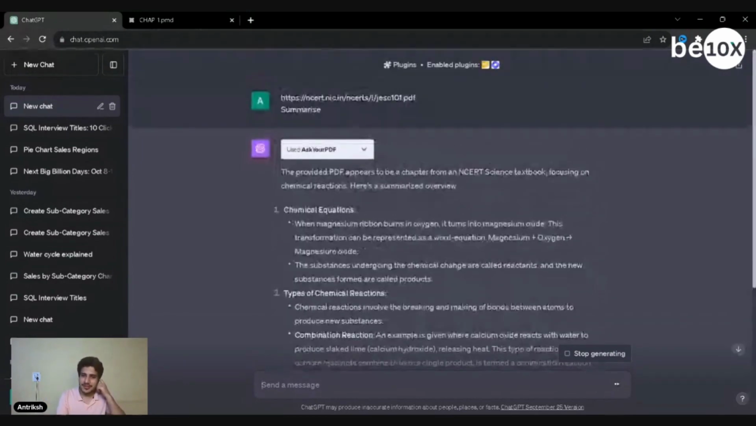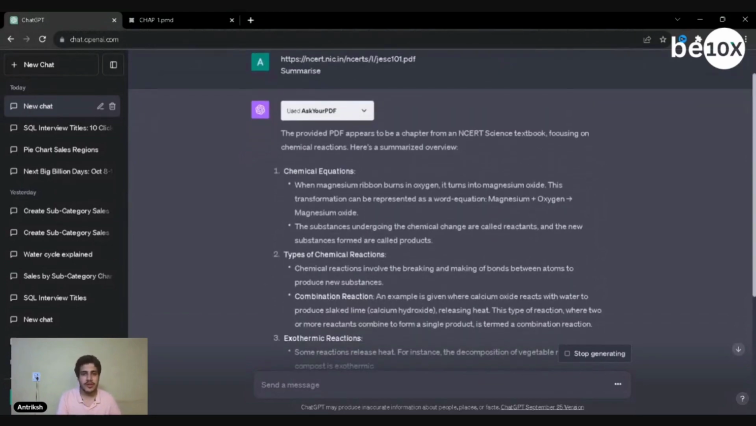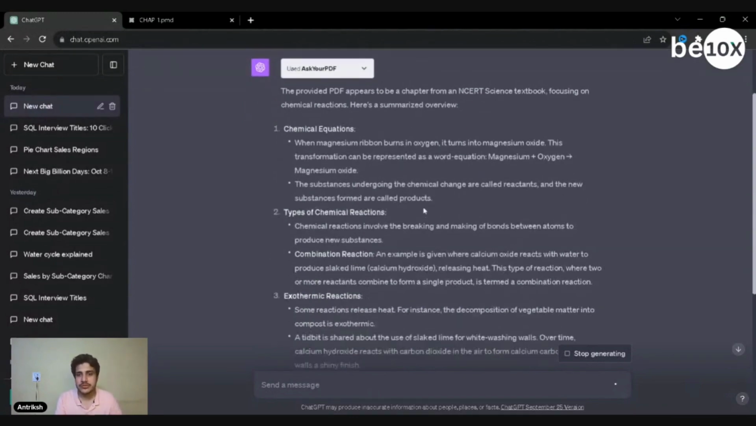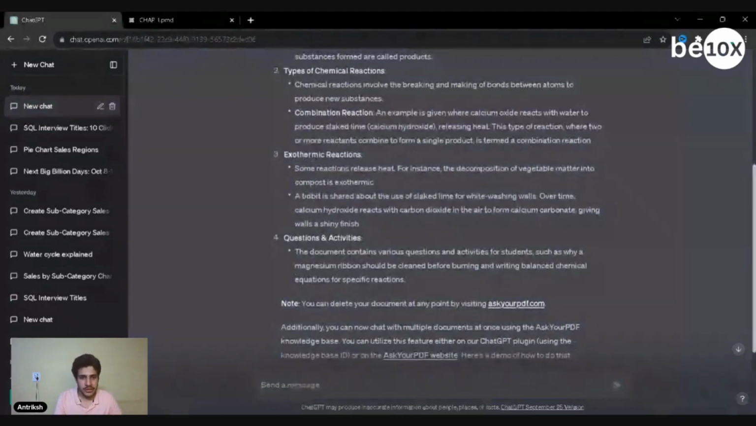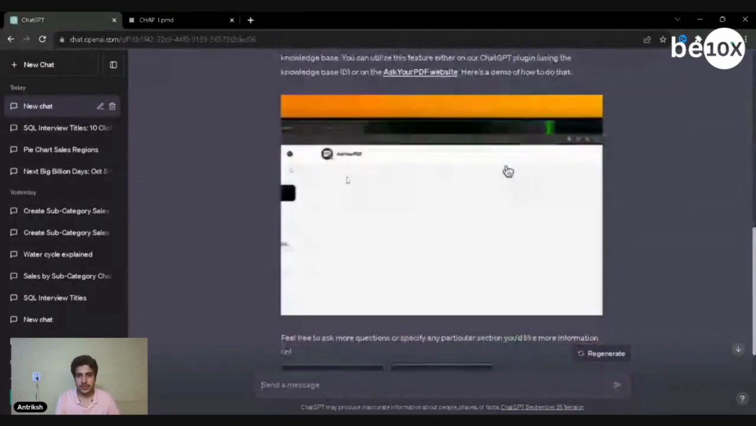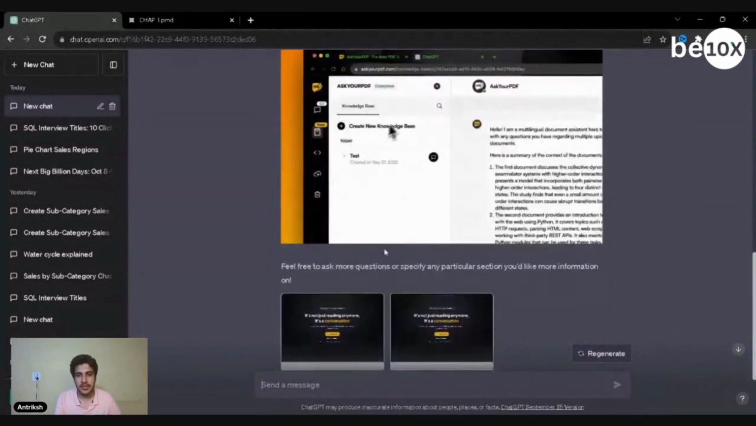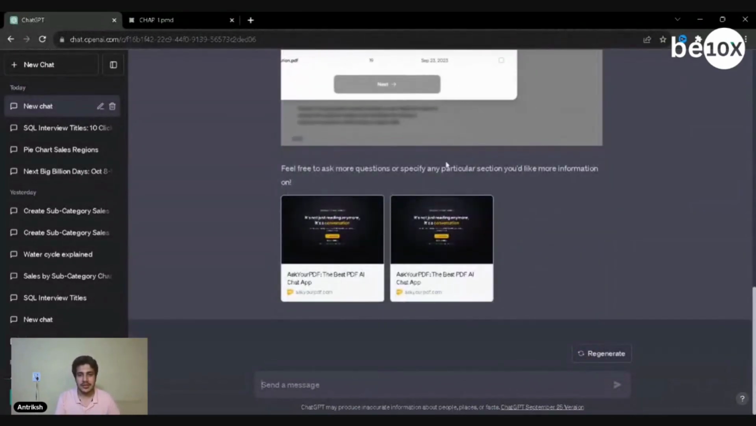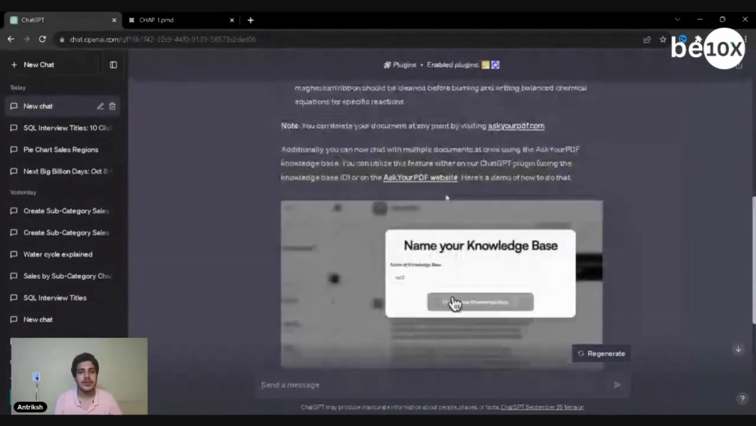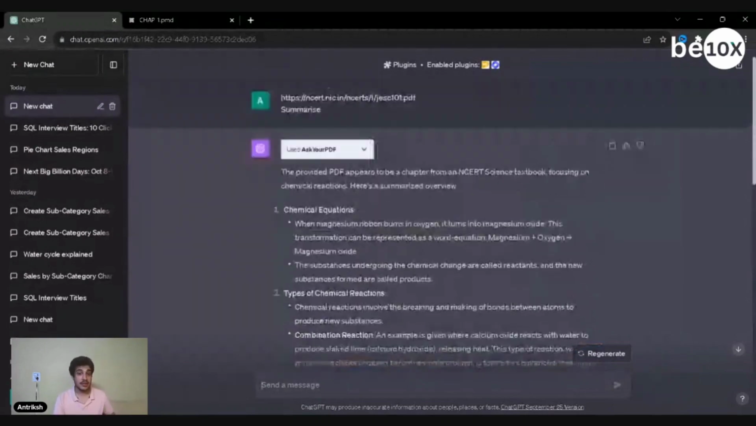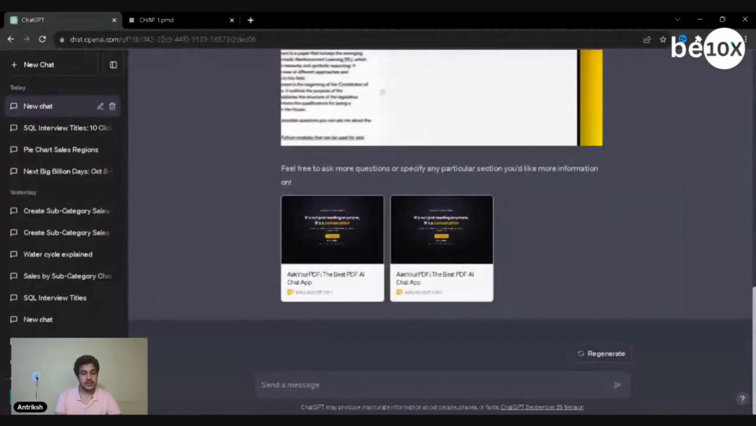So there you go. I was just speaking, and it's already given me an overview. What are chemical equations? When magnesium ribbon burns in oxygen, it turns into magnesium oxide. This transformation word equation, magnesium oxygen. Types of chemical reactions, combination, exothermic, questions and activities, notes. And oh, okay, there you go. Now it's asking me if I want to give some sort of feedback on their own site. But yeah, that's how cool it is.